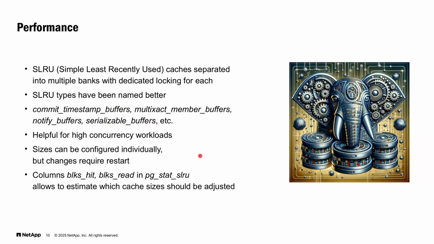These buffers are important for high concurrency workload, and we can now configure sizes of these caches individually. But of course, a change in sizes of these buffers requires restart. There is this view pg_stat_slru, which now contains columns blocks hit and blocks read, which allows us to estimate which cache actually should be adjusted.